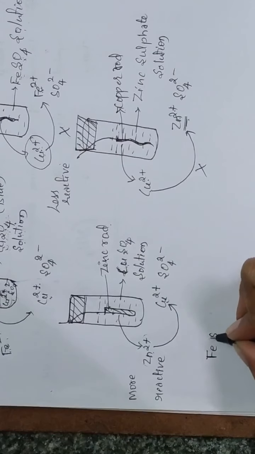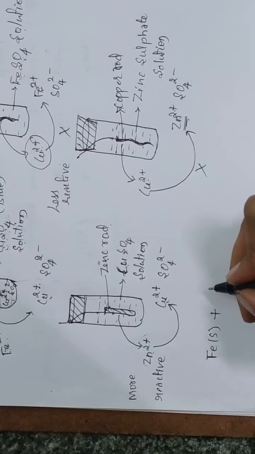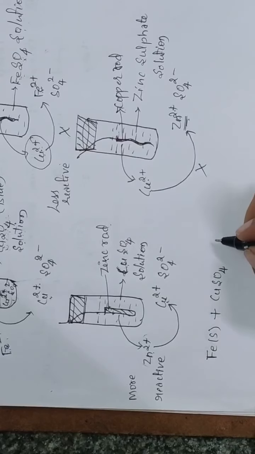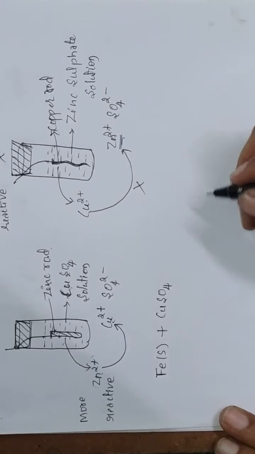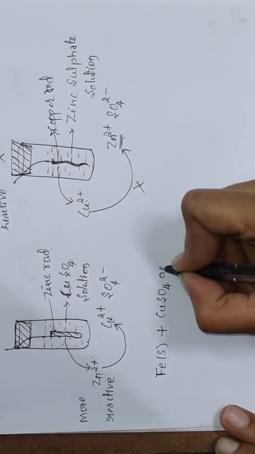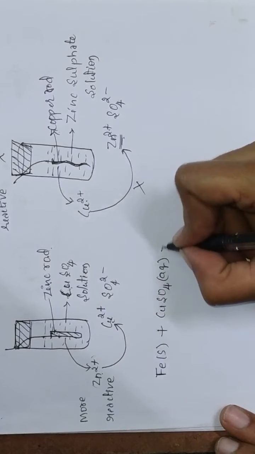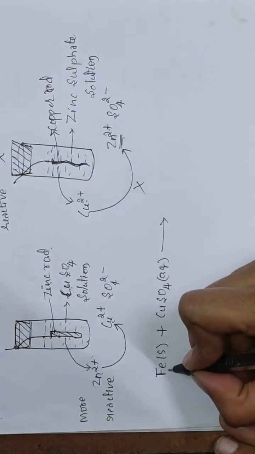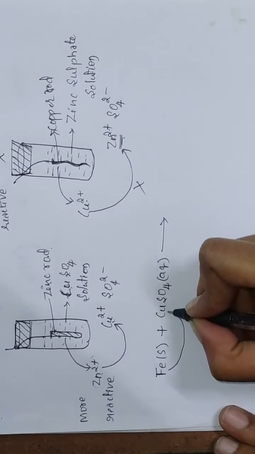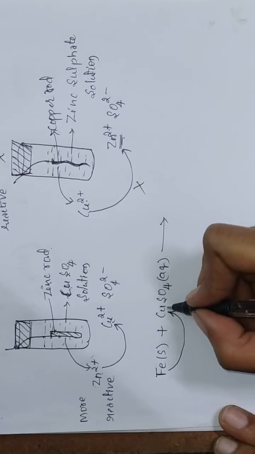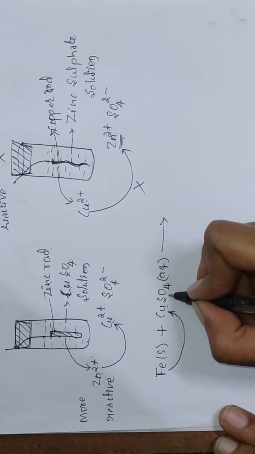iron, it is a solid, okay, it reacts with the copper sulfate solution. It is an aqueous solution. Okay, so here this iron metal is displacing the copper from copper sulfate solution.